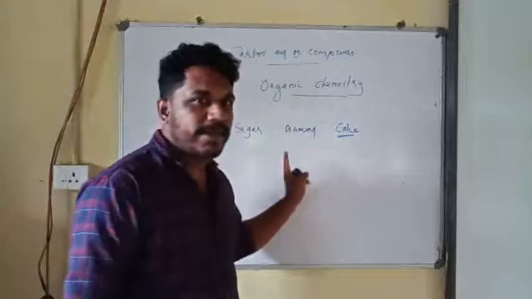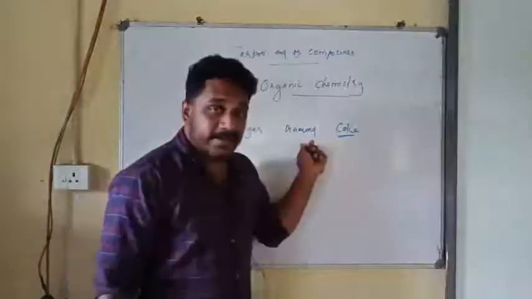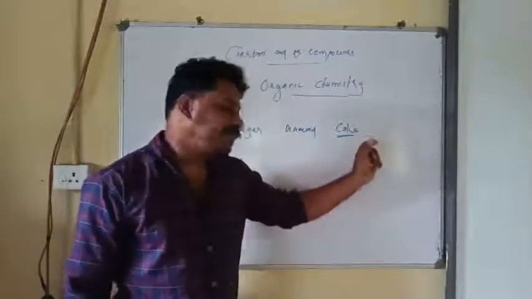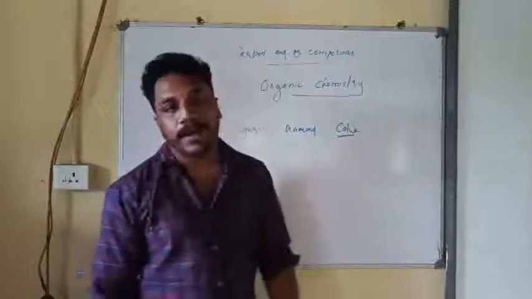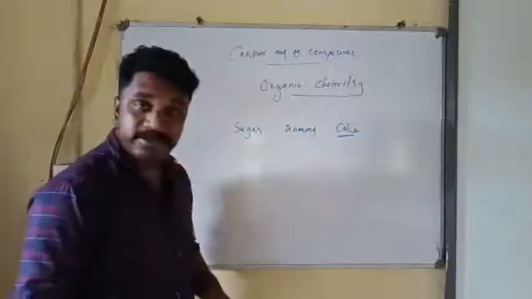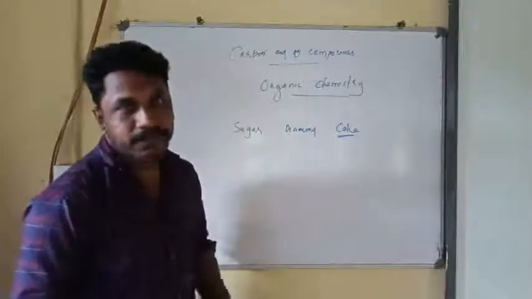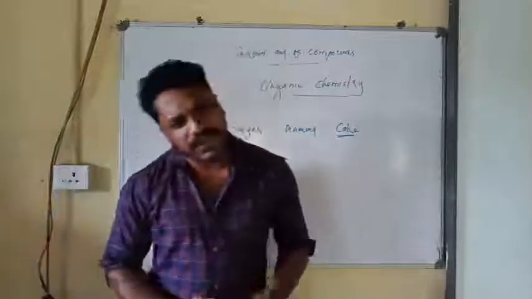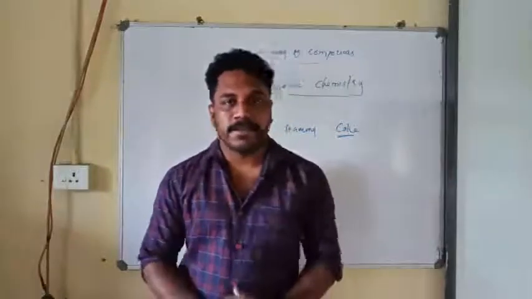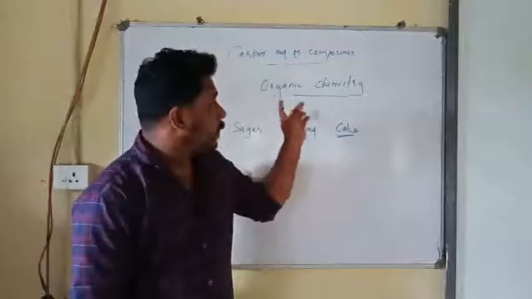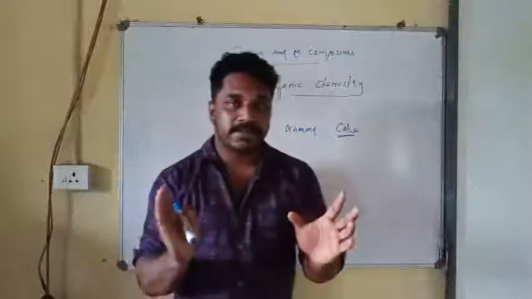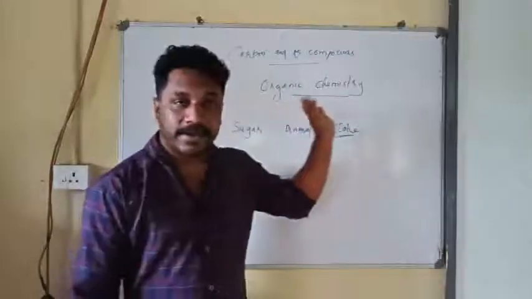And these two have entirely different appearance, right? Diamond has a shiny appearance and coke has a dull appearance, but both of the substances are formed of carbon. And sugar is another compound formed of carbon, but it consists of hydrogen and oxygen as well. So there are lots of compounds around you which consist of carbon. That's why there is a branch of chemistry which deals only with carbon containing compounds, and that branch of chemistry is called organic chemistry.